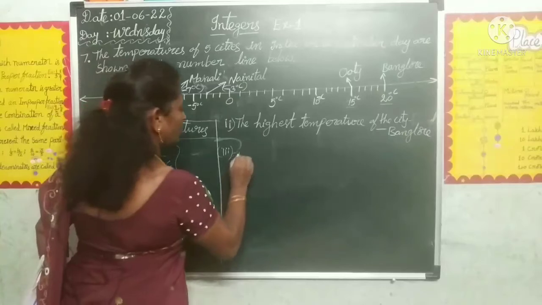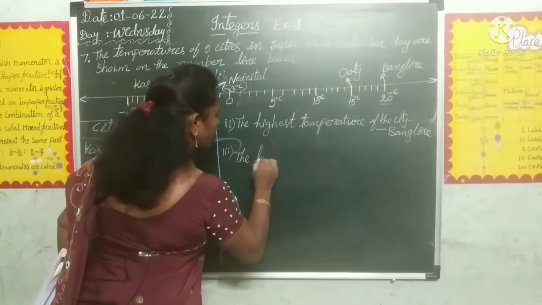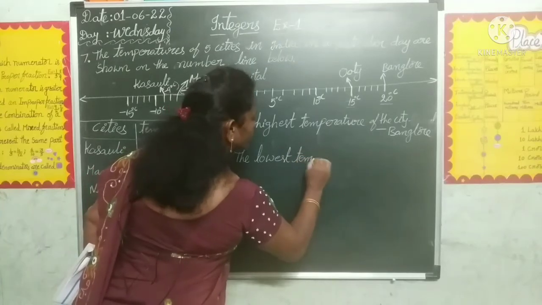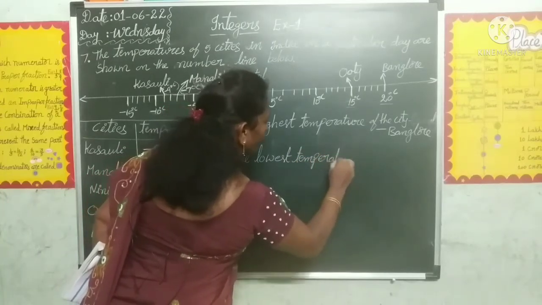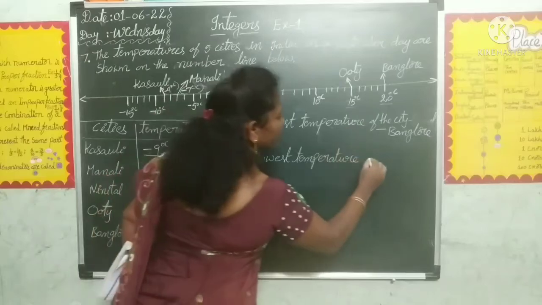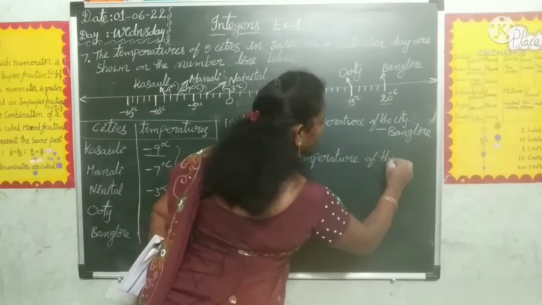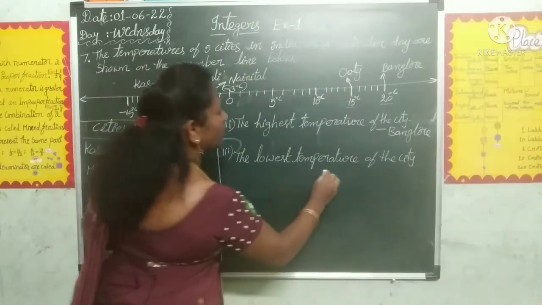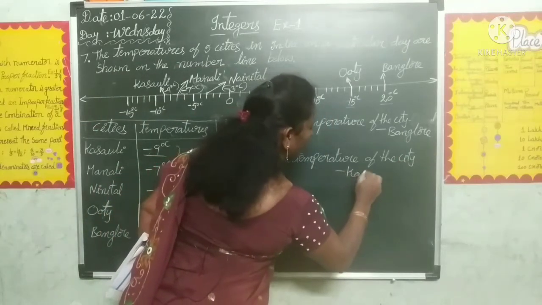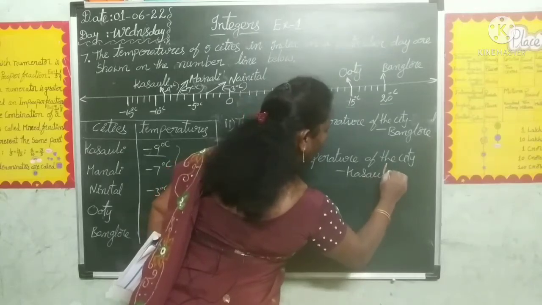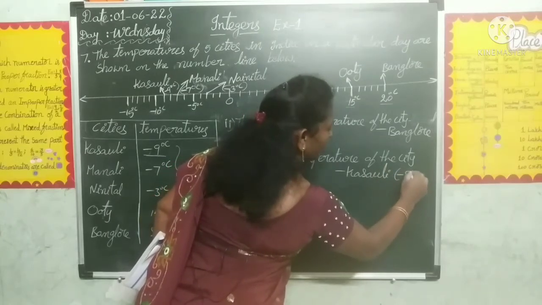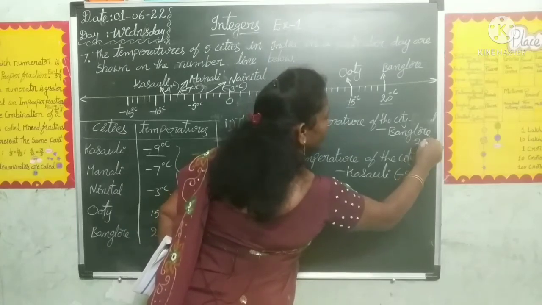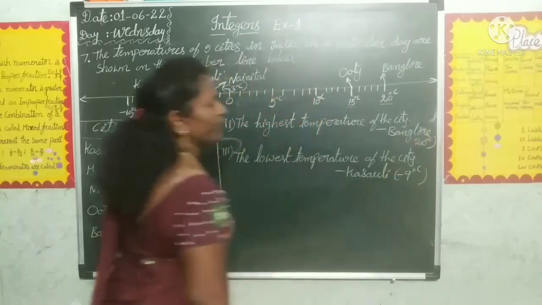So the lowest temperature of the city is Kasuli, which is minus 9 degree centigrade. Here Bangalore is plus 20 degree centigrade.